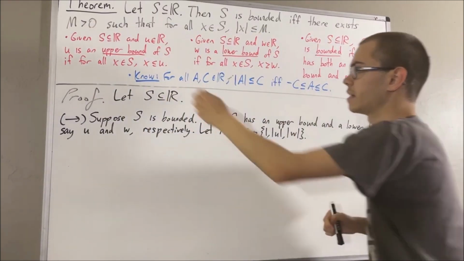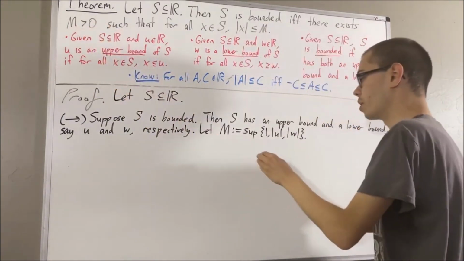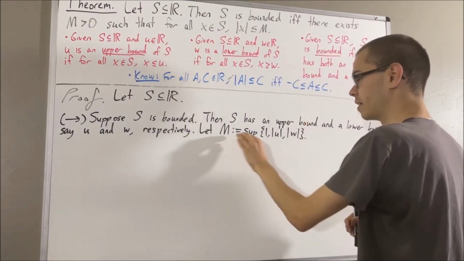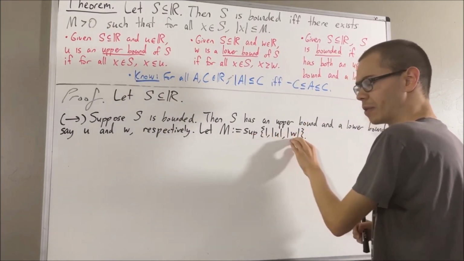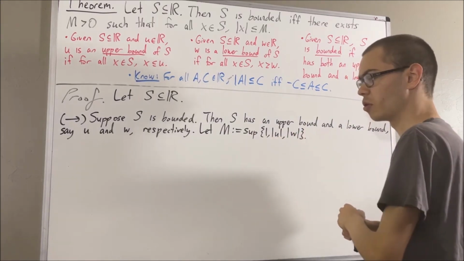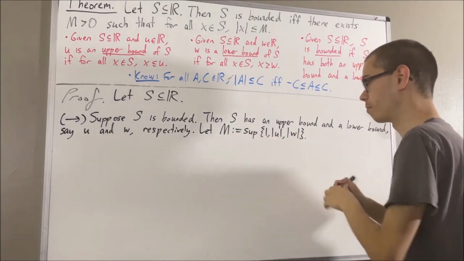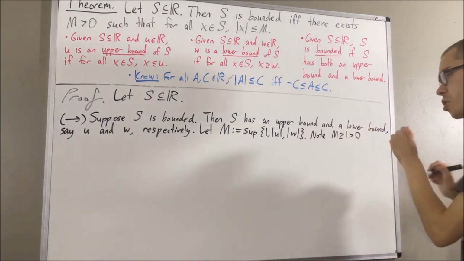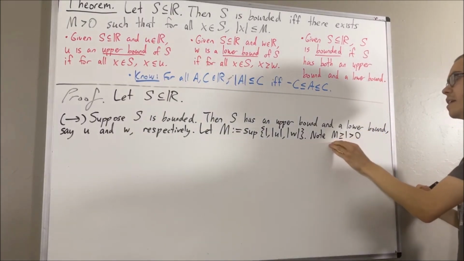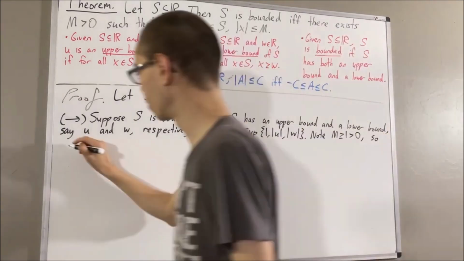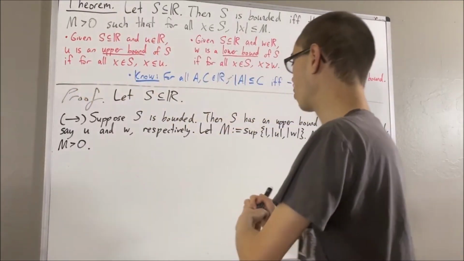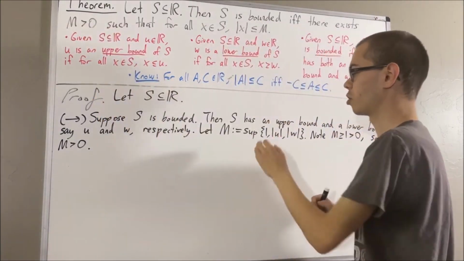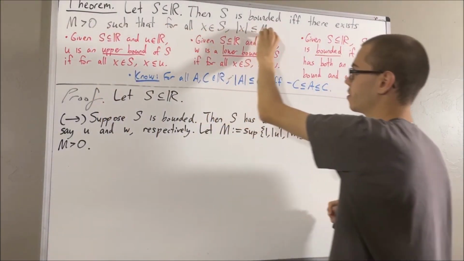To see that m is greater than 0, since m is the supremum of this set, m is greater than or equal to every element of this set. So in particular, m is greater than or equal to 1. And we know that 1 is greater than 0. So this tells us that m is greater than 0. So we see that our choice of m satisfies this condition. Now we want to show that our choice of m satisfies this condition.